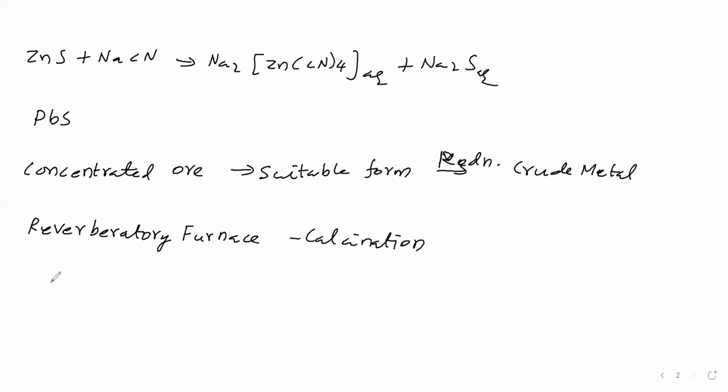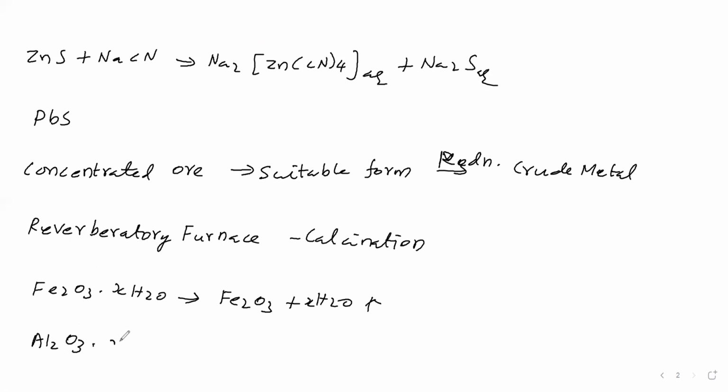If the ore is a hydrated oxide, like hydrated iron oxide, then due to calcination the water molecules, which are volatile matter, will be removed and Fe2O3 is obtained. If the ore is bauxite, that is hydrated alumina, then on calcination the water molecules will be removed as vapor.